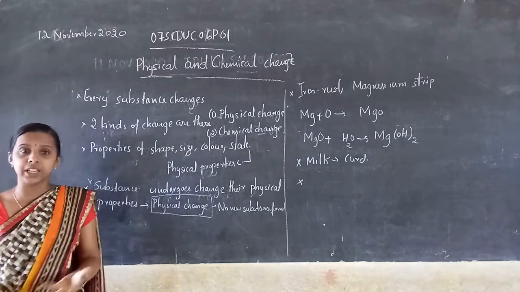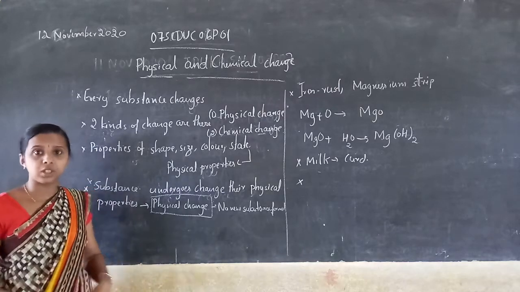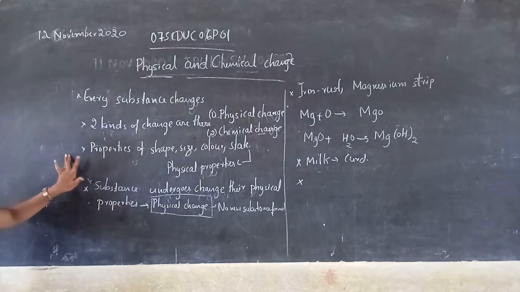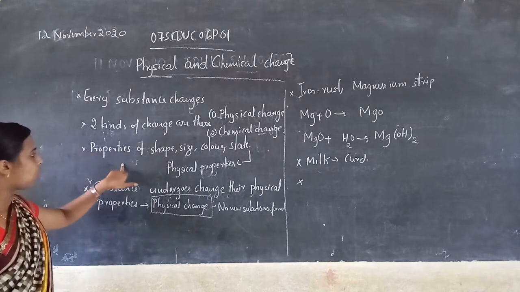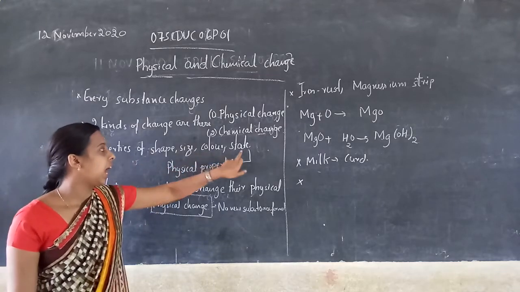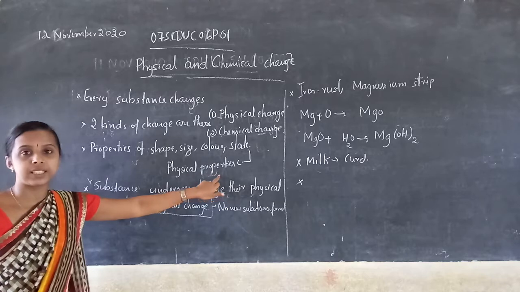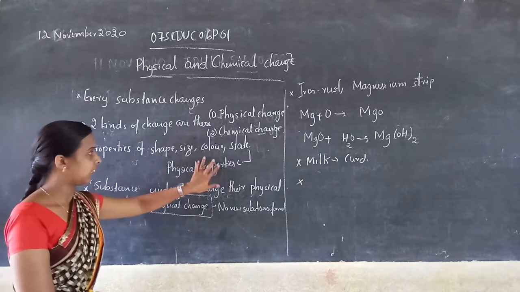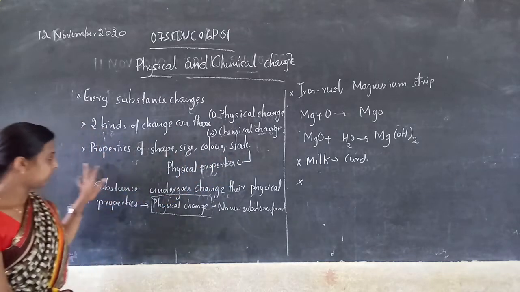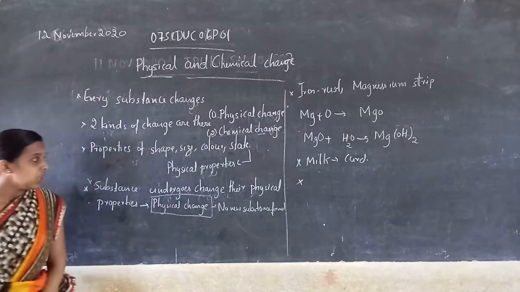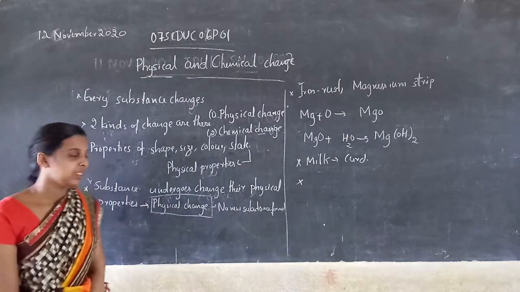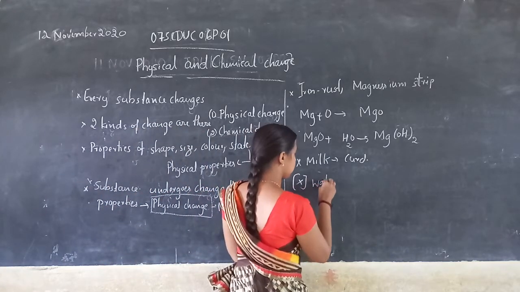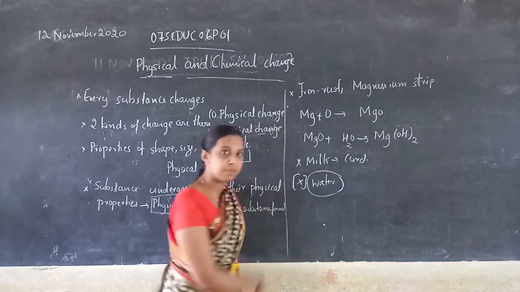How does any object or substance undergo physical change? There are properties. The properties like shape, size, color and state are physical properties. Can you give an example? If I take some water, this is one substance, right?